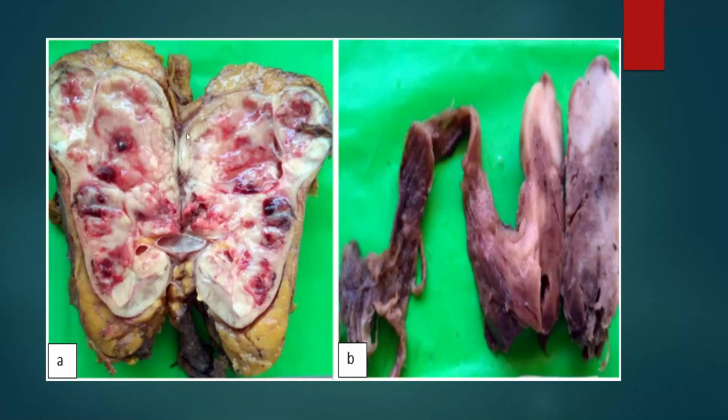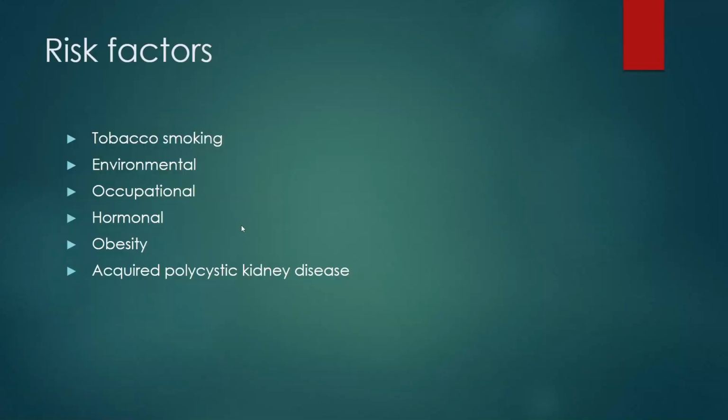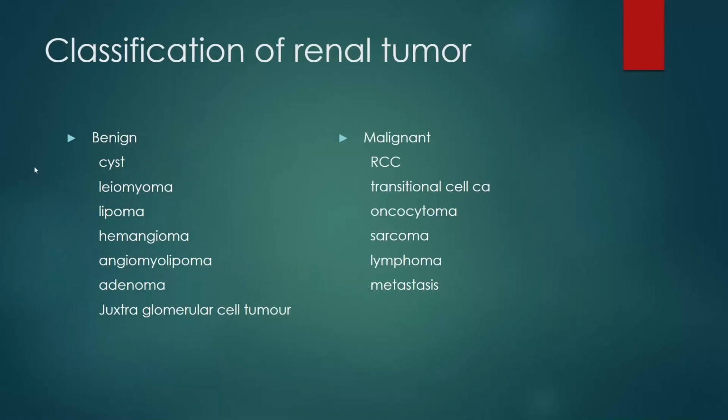If we observe this cut section of the kidney, the non-cancer risk factors are tobacco smoking, environmental exposure, occupational history, hormonal factors, obesity, and acquired polycystic kidney disease. What happens if we are continuously exposed to stress or other life events, environmental exposure, or tobacco smoking? The cancerous cells produced in the kidney multiply themselves.